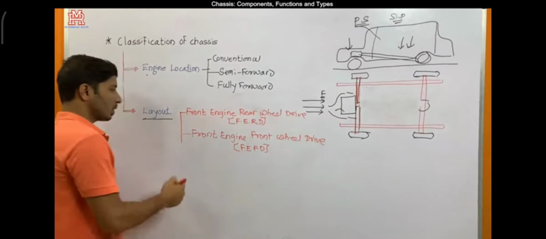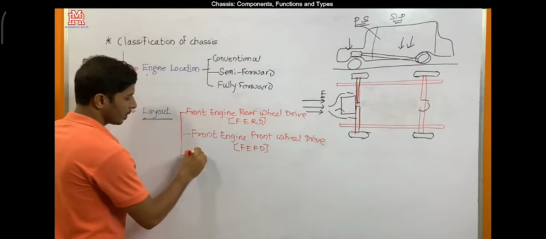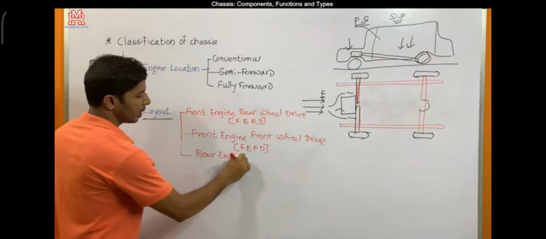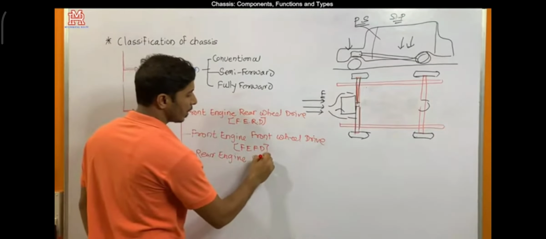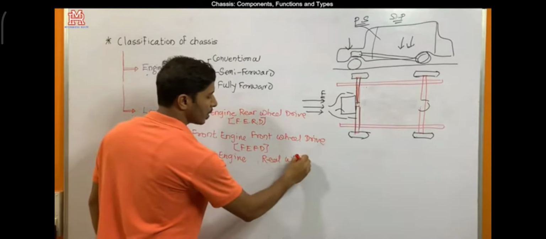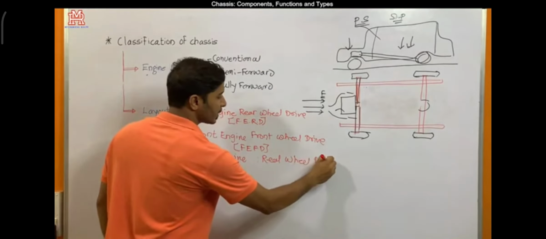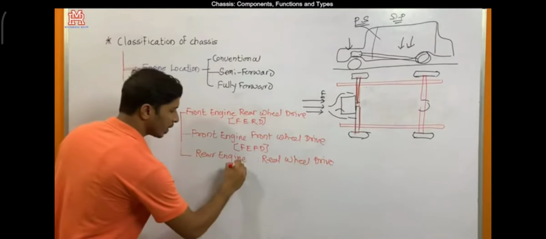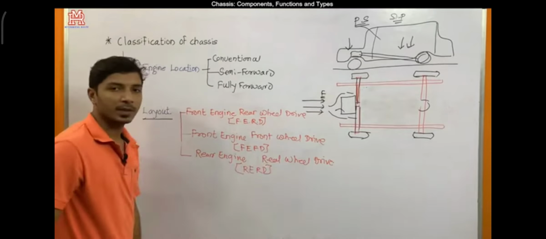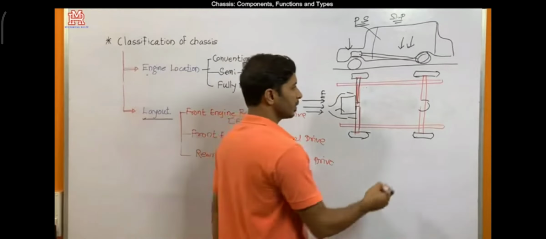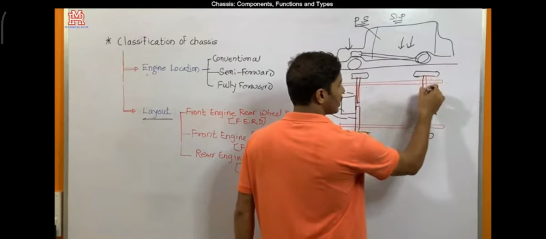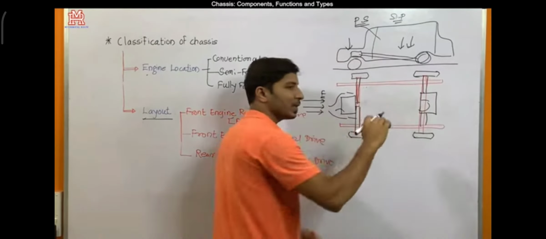Now we'll move towards the third drive, which is rear engine, rear wheel drive. The engine is placed at the rear side and the drive is given to the rear. So RERD, rear engine, rear drive. In this case, we mount the engine at the rear side and the drive is also given to the rear side, which means the front wheels are freely rotating.